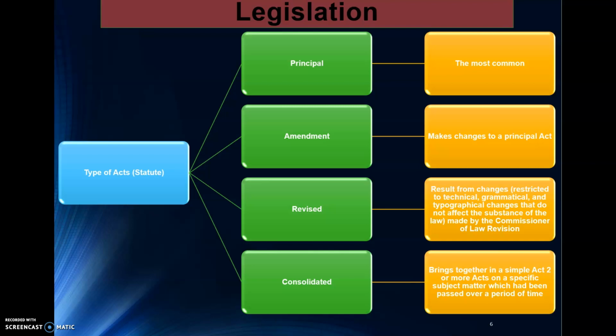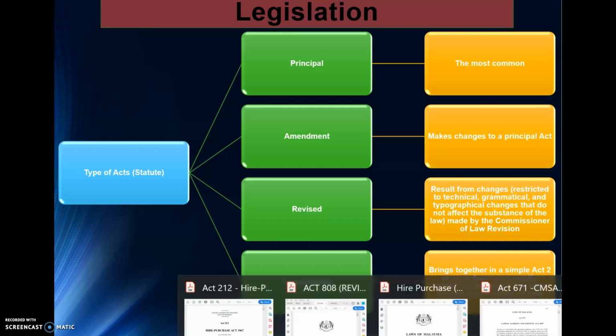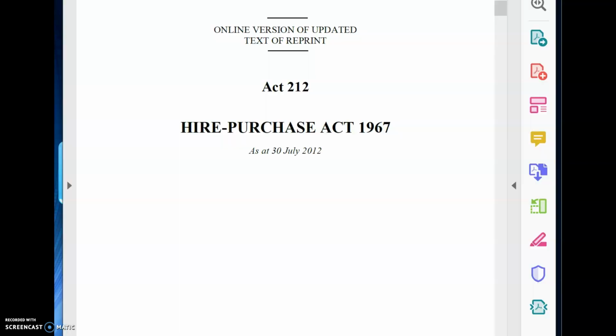You can have a look at the Capital Markets and Securities Act 2007. That is one example of a Consolidated Act. Okay, so these are the types of act that you can have a look at. Let me show you examples of all these types of act. The first one, when we talk about Principal Act, is the Hire Purchase Act 1967.